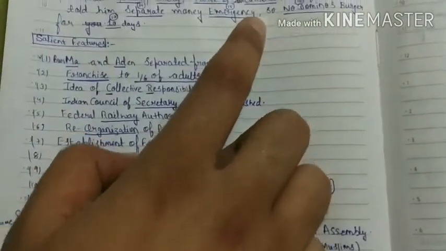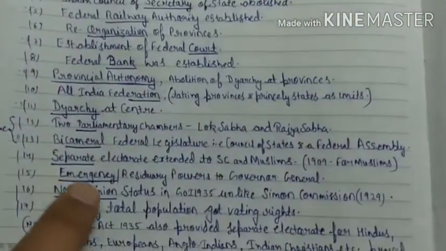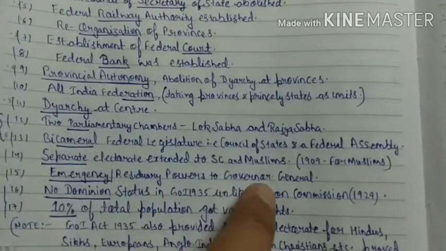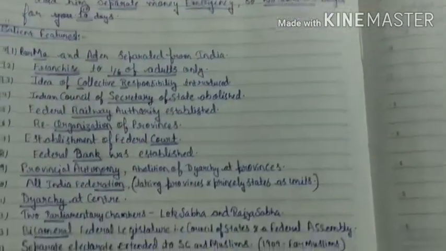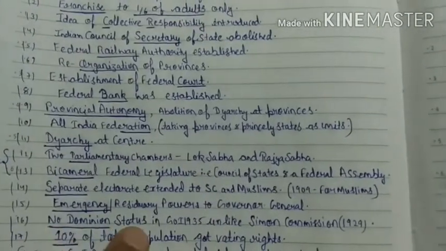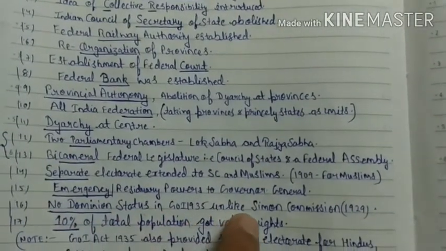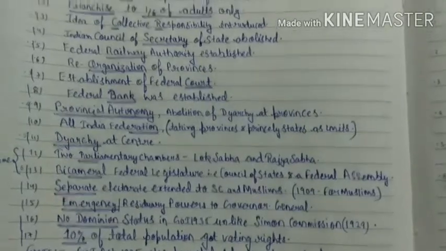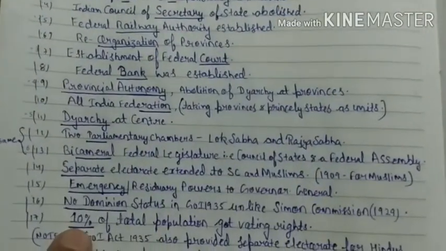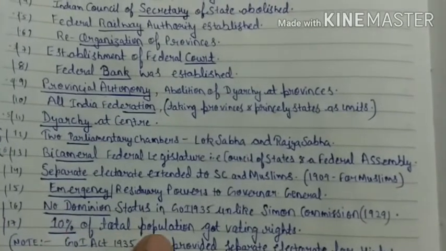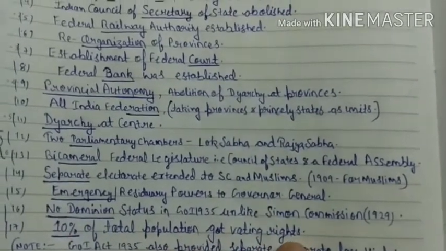From emergency you can relate the emergency or residuary power which is given to the Governor General. And from no Domino's we can easily see that there is no dominion status in the Government of India Act 1935. And 10 days is the last feature of the Act: 10% of the total population got voting right.